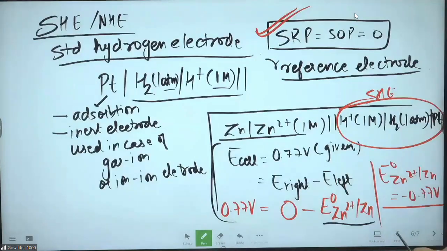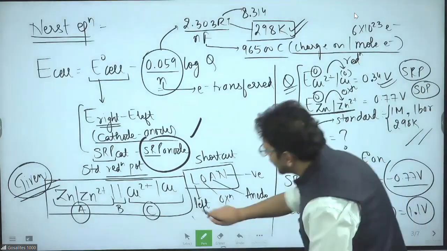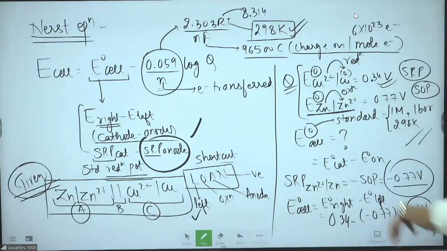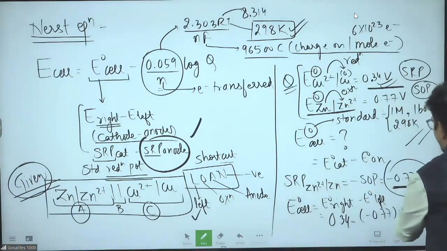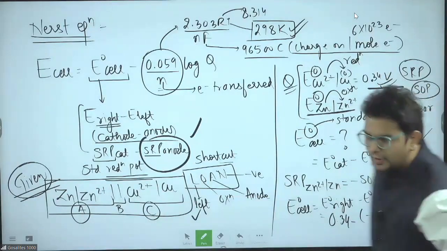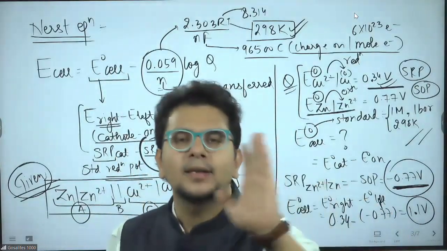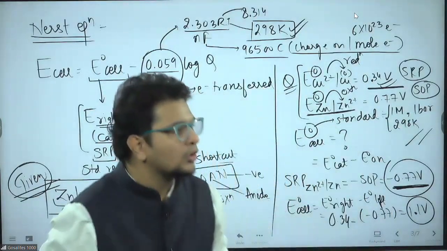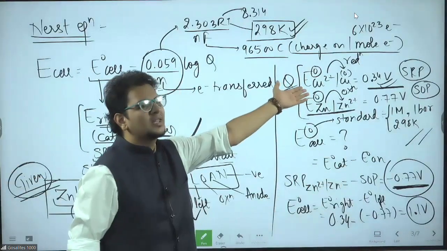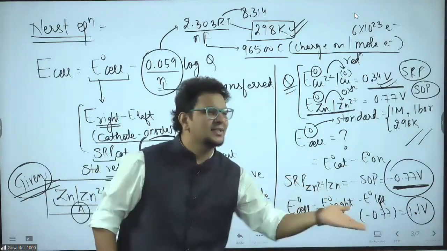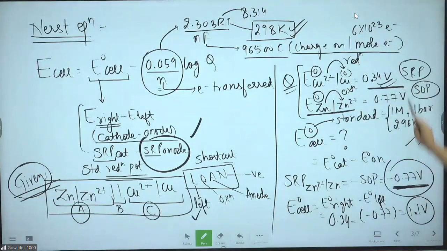Going to our third slide, where I have written this. Even if I don't give you the cell notation, you will still get the correct answer. Why? SRP 0.34 volt, SRP minus 0.77 volt. Which SRP is more? SRP are like your marks. 0.34 marks or minus 0.77? Which marks are more? Don't get confused with plus and minus; just treat them like normal numbers. So sir, 0.34 is more. Minus 0.77 is negative marking, sir, not good.